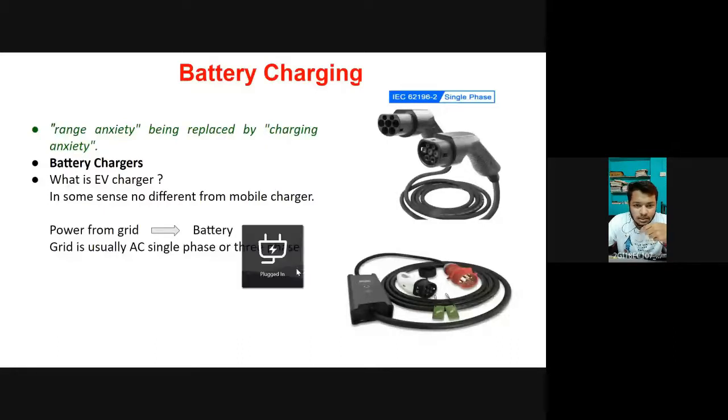The power grid that is used is usually AC, single phase or three phase. In India, mostly a single phase 230-volt AC 15 amps supply is used, or a three phase 415-volt AC 125 amps supply is used. These figures are almost similar for European countries as well as in India.